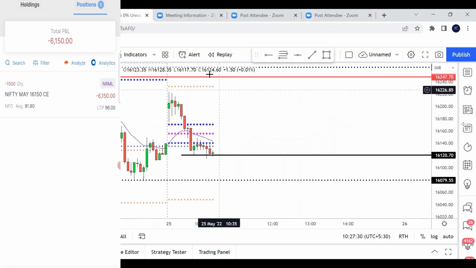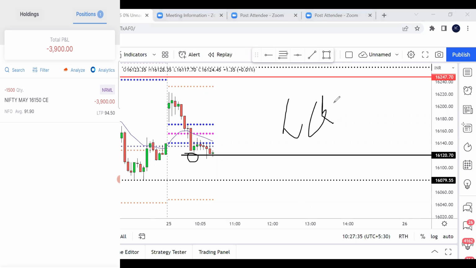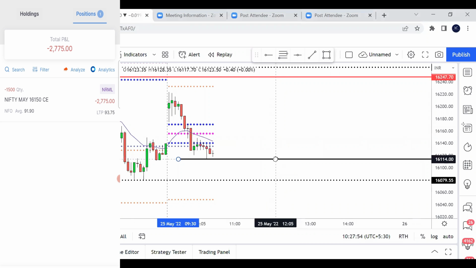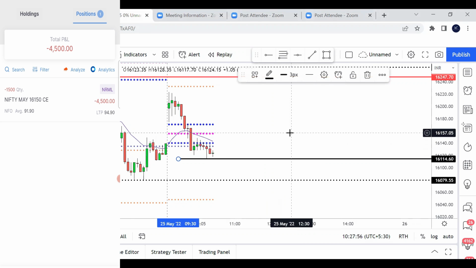Now you can see that Lakshman Rekha, the black line which I was telling you about. It has to break that level for price to go down. You can see that the first time it came down, it took the support. The second time, you can see this pin bar trying to take the support. Let us see whether that Lakshman Rekha will go down, or now this will be the Lakshman Rekha, not the earlier one, because this is where it took the support.